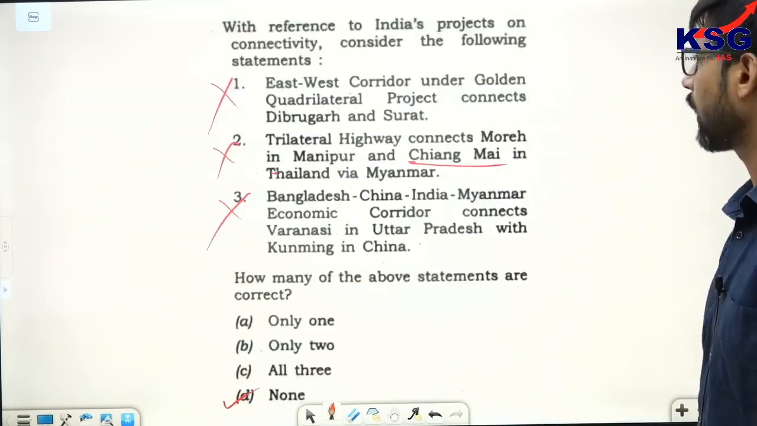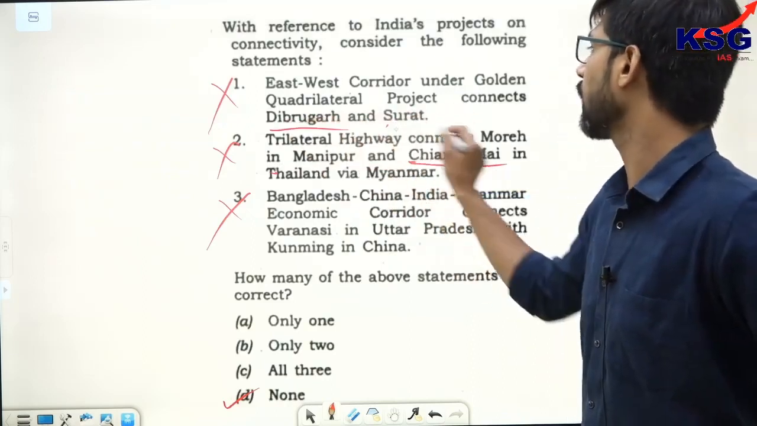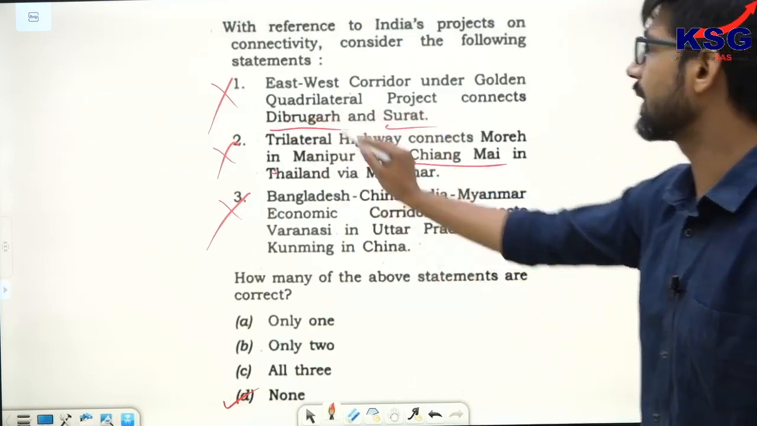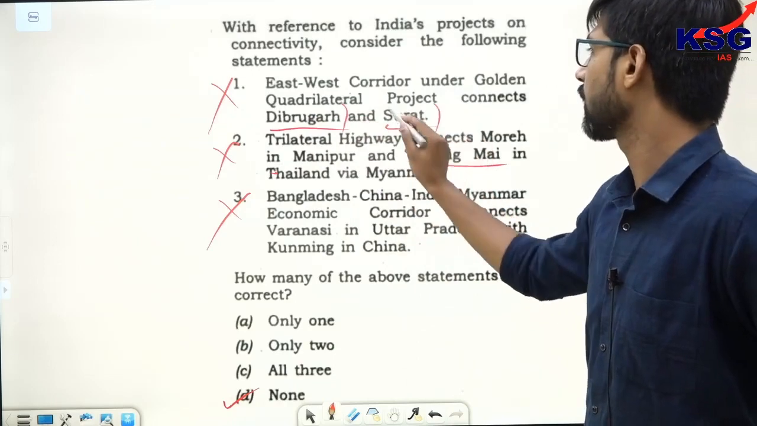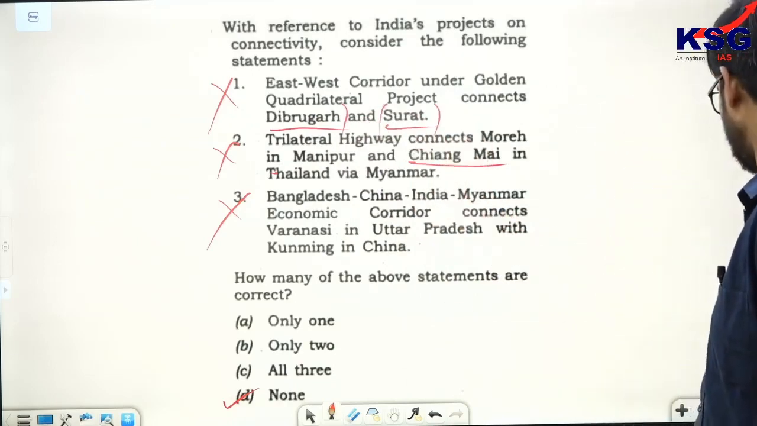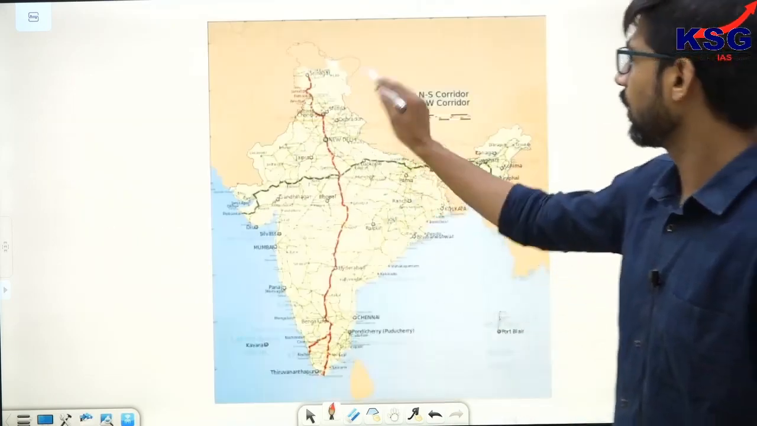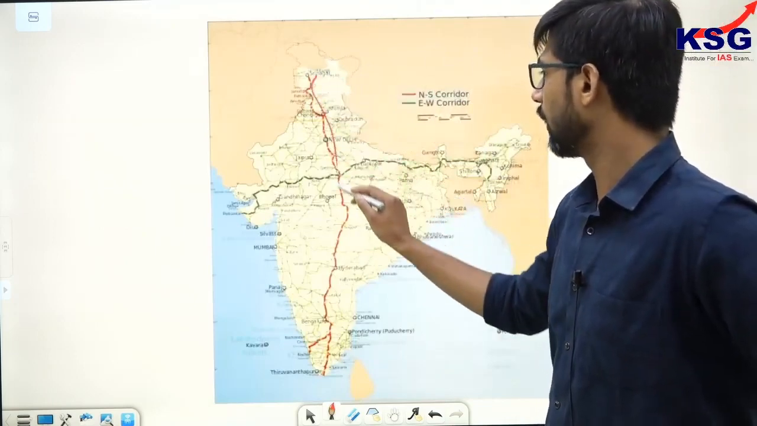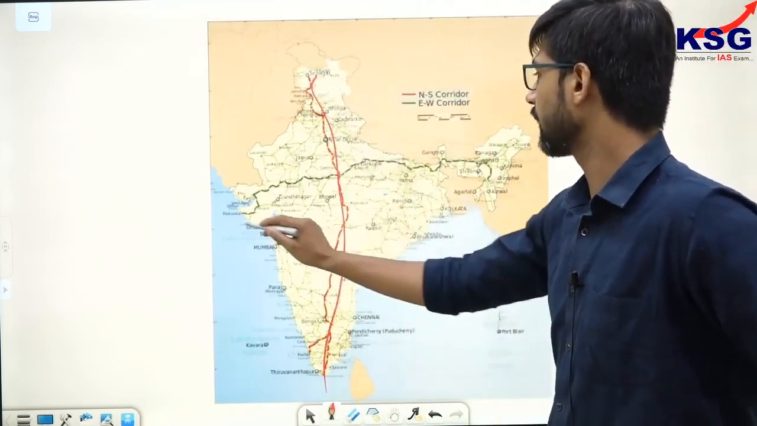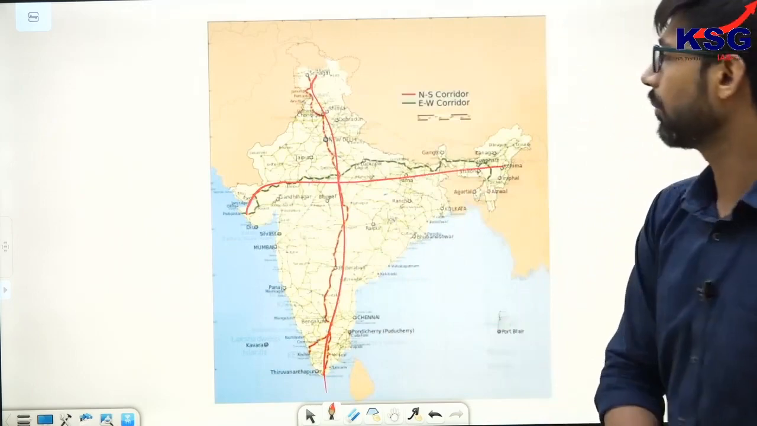Why? Because it is talking about Dibrugarh in Assam and Surat in Gujarat. That is not the case. It is Silchar in Assam, whereas it is Porbandar in Gujarat. This is the Golden Quadrilateral, wherein one line is going to connect from north to south, and there is another east-west corridor connecting from east to west.